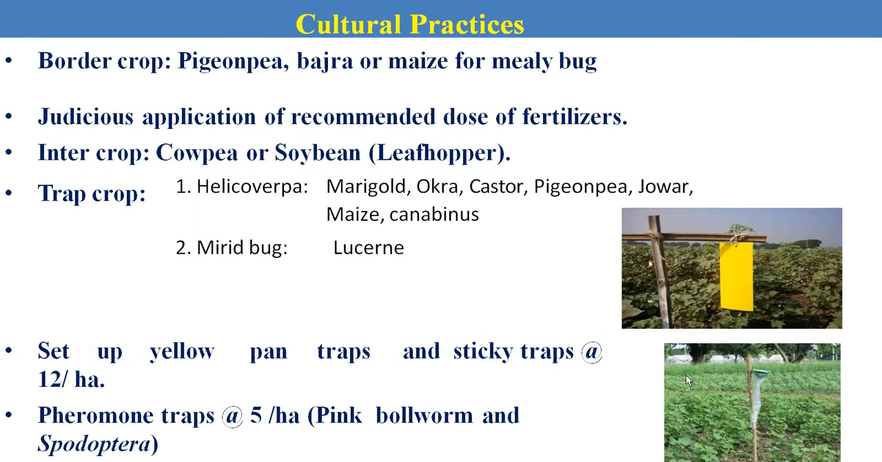Then the next one is a border crop. Pigeon pea, bajra, and maize we can use as border crops to reduce the infestation of mealybugs. Then judicious application of the recommended dose of fertilizer.